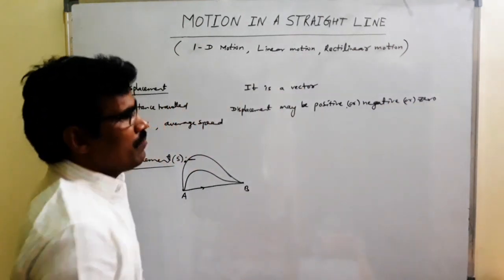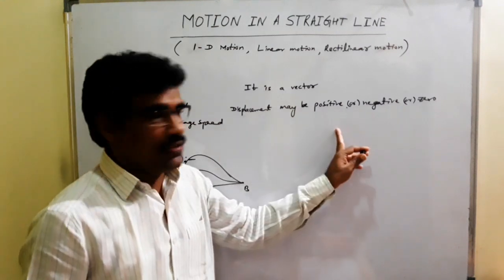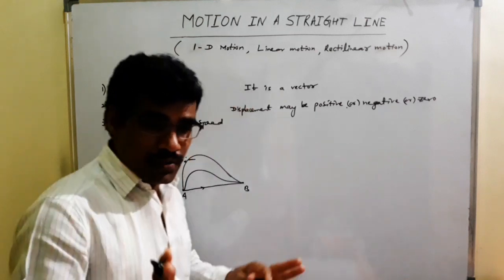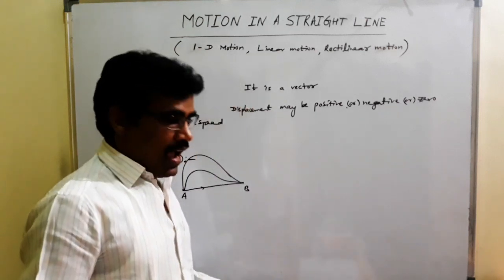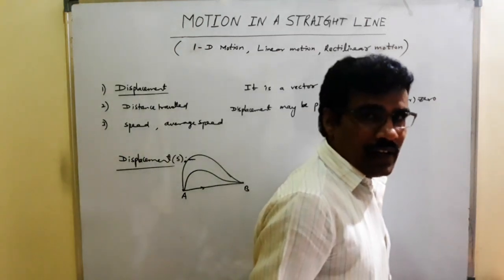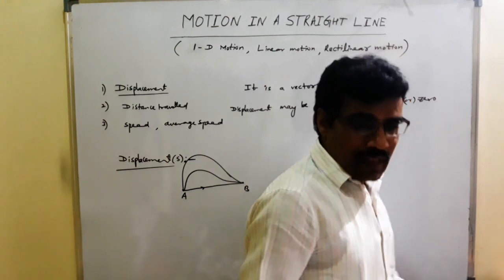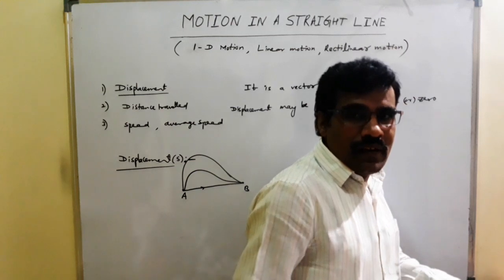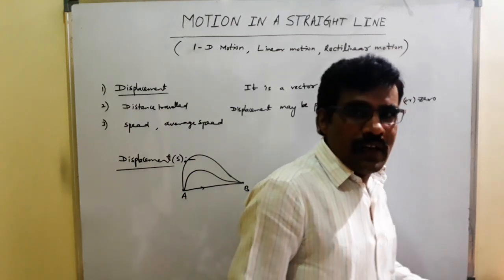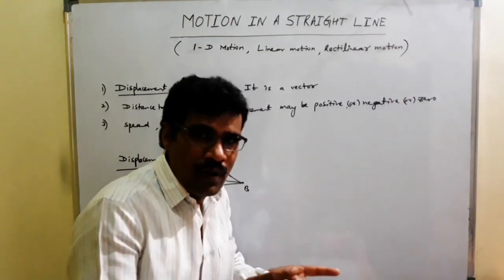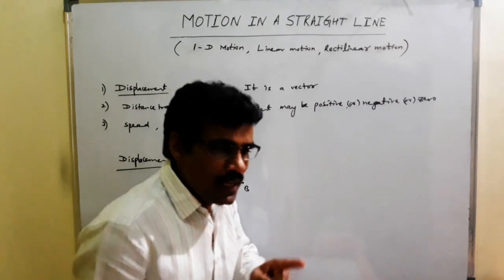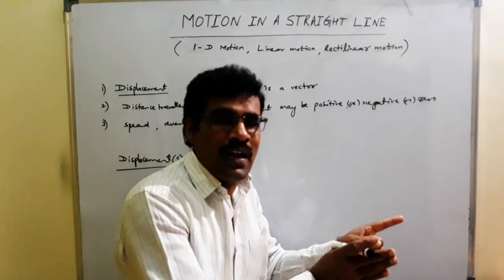I am standing here, moving forward 5 meters. Then what is the distance traveled? 5 meters. Displacement is 5 meters. If a person moves forward 5 meters along a straight line, displacement is 5 meters, distance traveled also 5 meters.